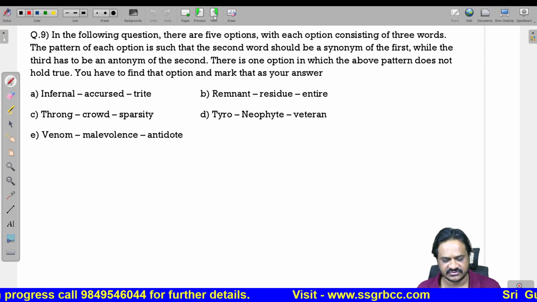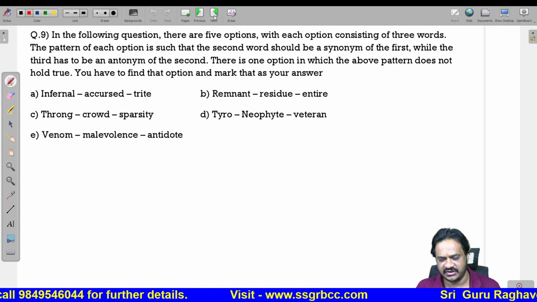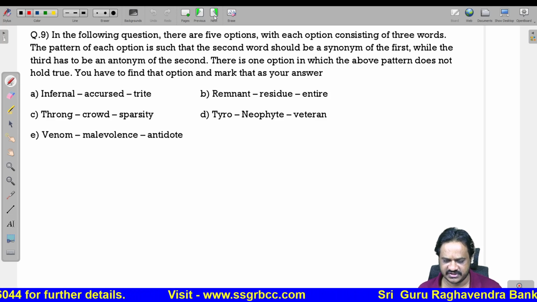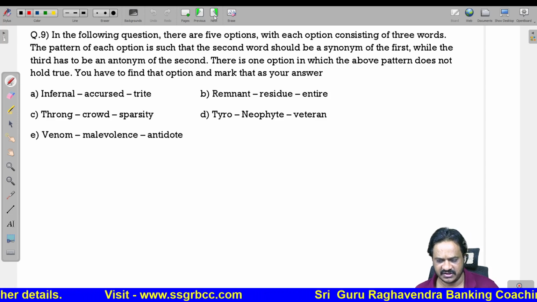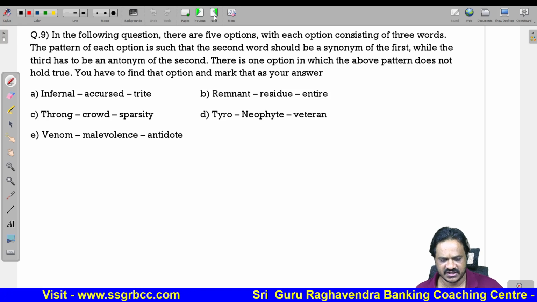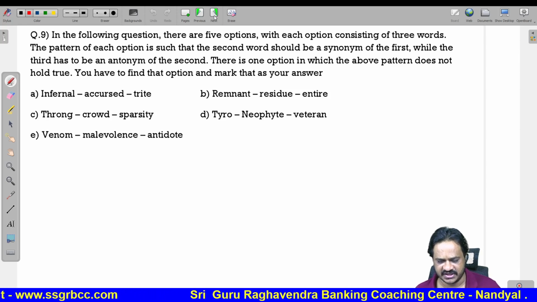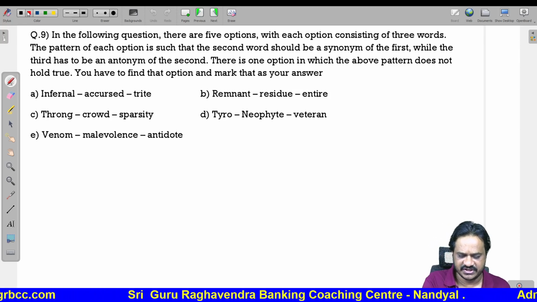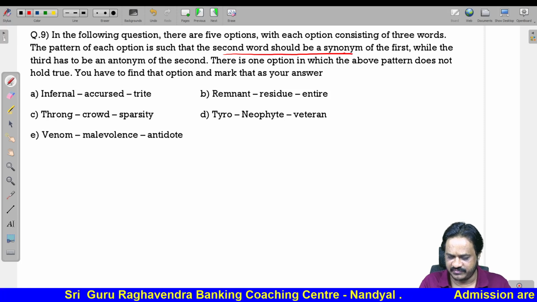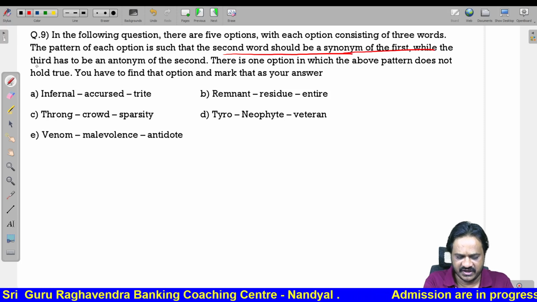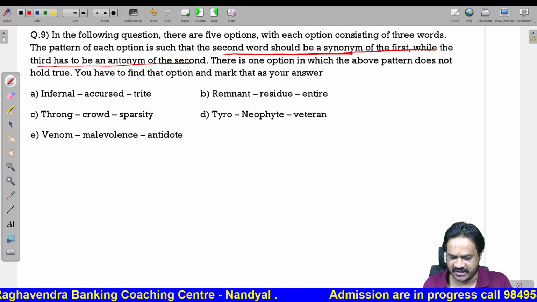Next one. In the following question, there are 5 options, each of which consists of 3 words. The pattern of each option is that the second word should be the meaning of the first, while the third should be the opposite of the second.